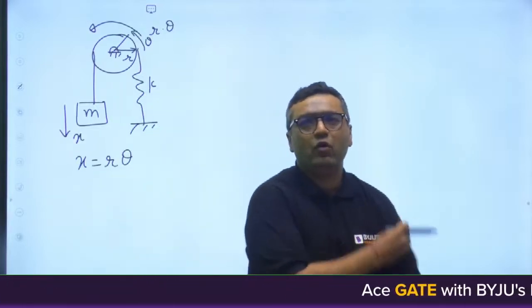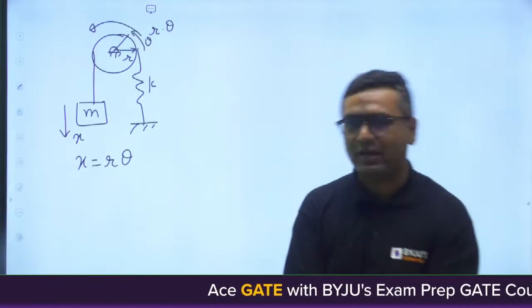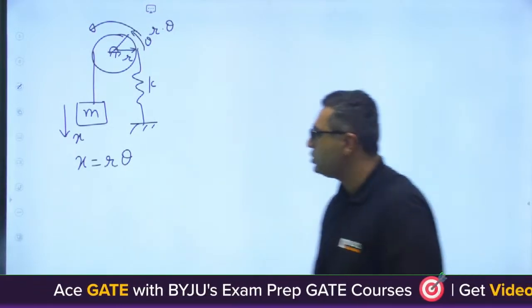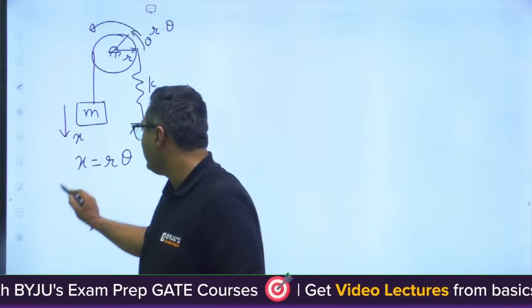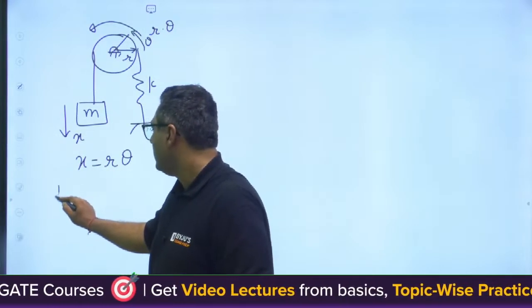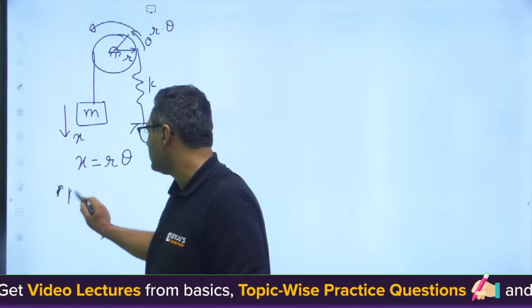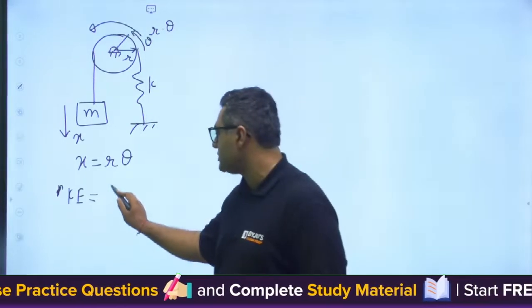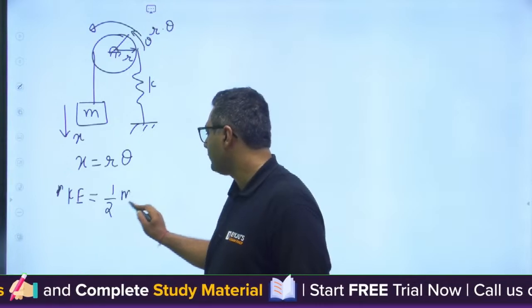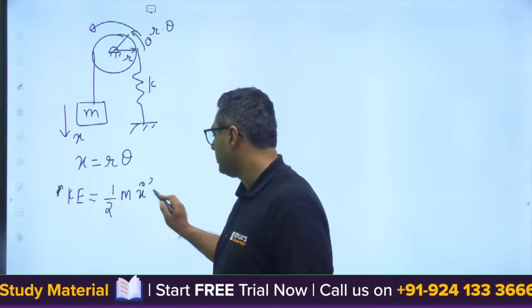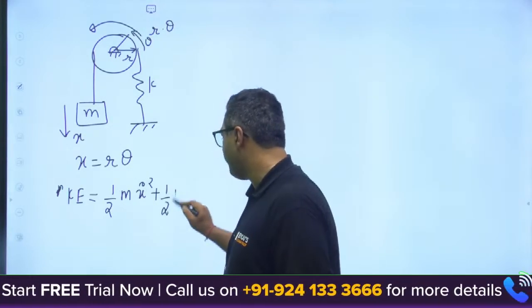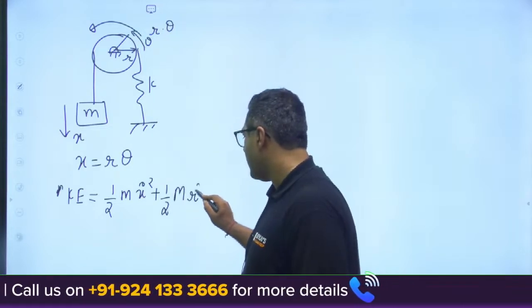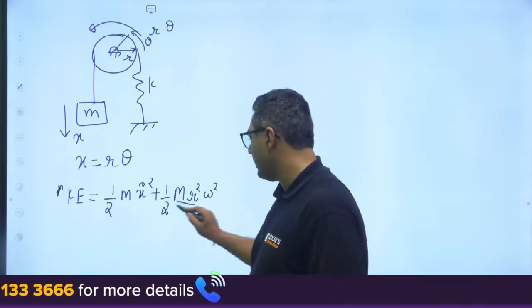If we want to show it in the form of angular vibrations, how will we show it? You can write the kinetic energy of the system. Kinetic energy is half m x dot square plus half capital M r square omega square by 2.